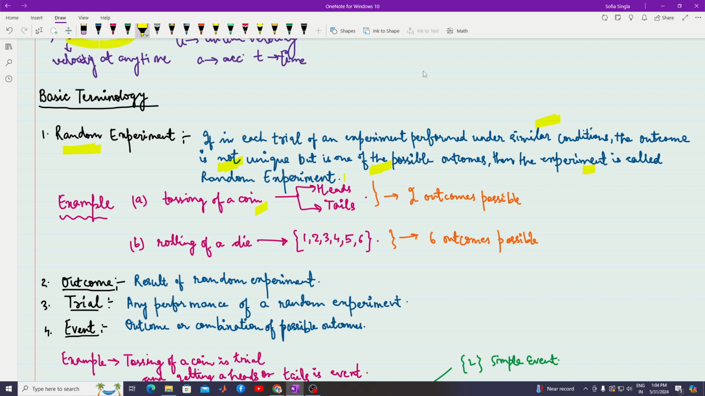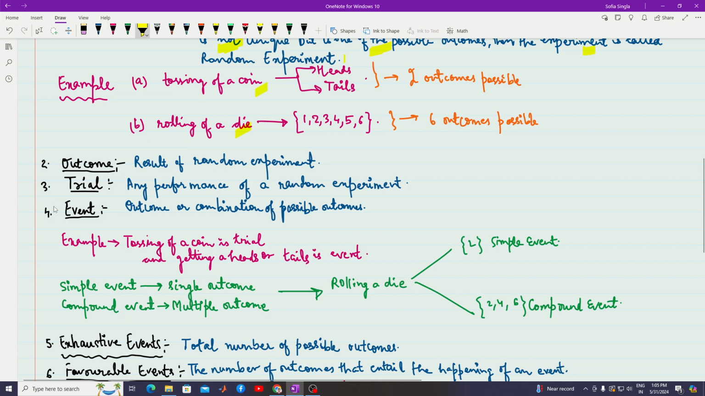Examples are tossing of a coin, rolling of a die, the price of a stock in the future. Now, the term that will be used in probability again and again is outcome. That is the result of the random experiment. Suppose I toss the coin, that is a random process, that is, a random experiment. Then if I get a head, that is one outcome. If I get tails, that is another outcome. Then the word used is trial.